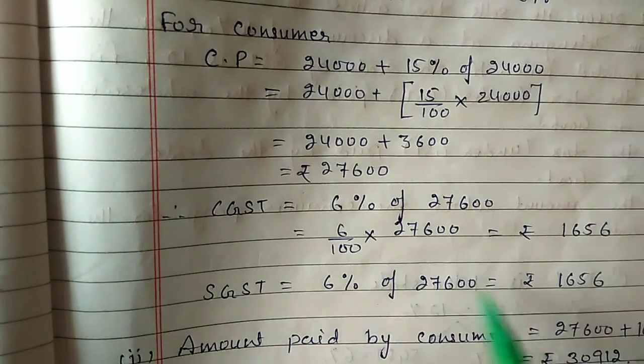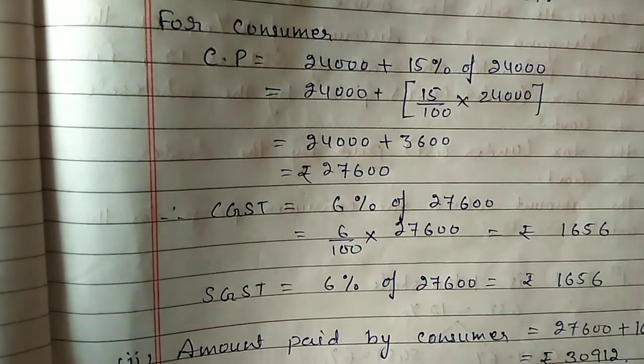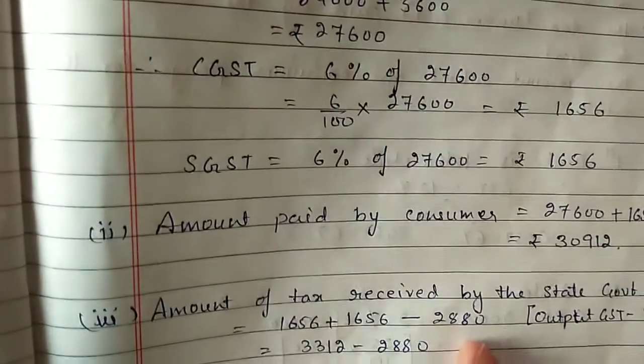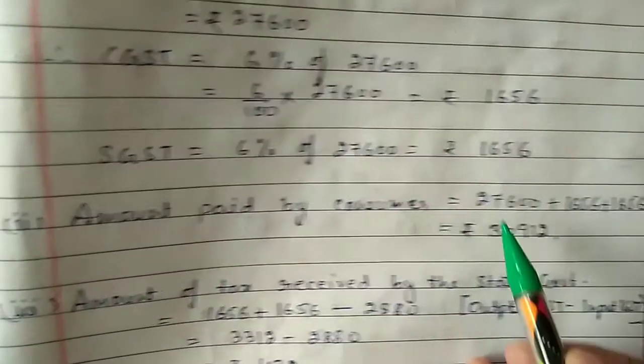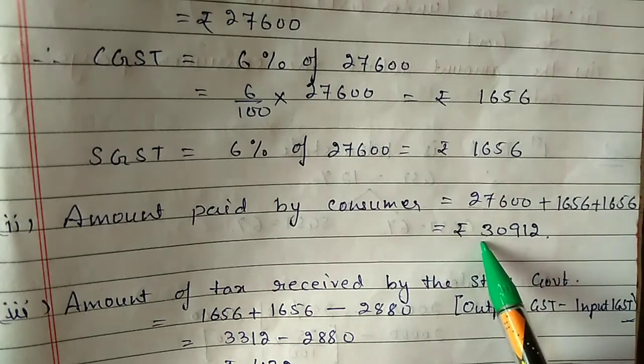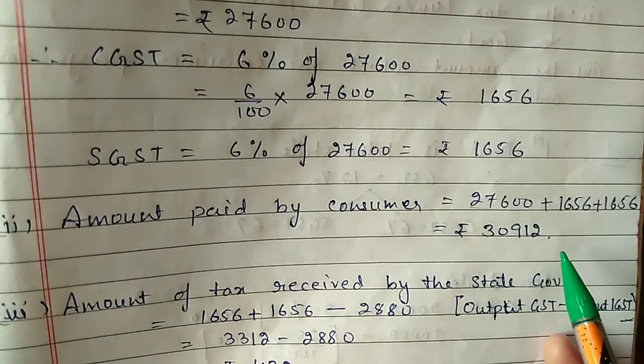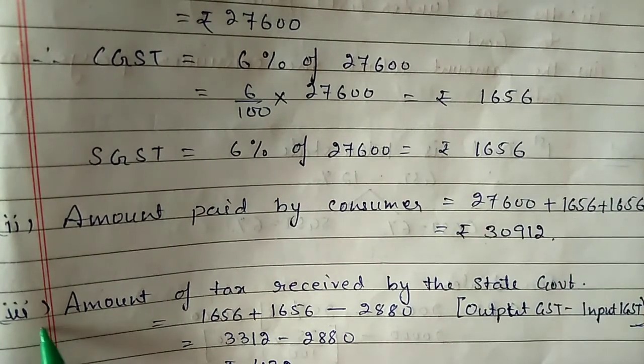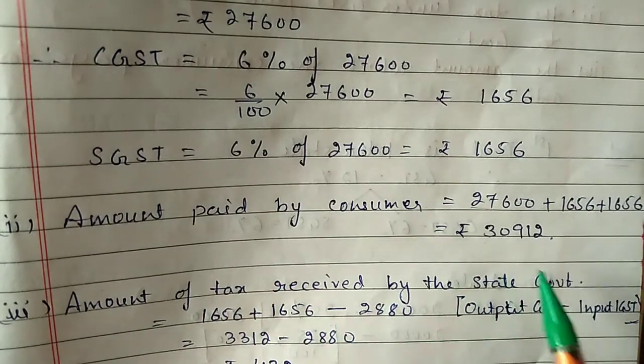Similarly, SGST will be 1,656 rupees. So second part, the amount paid by the consumer will be the cost price plus both the taxes. So total will be 30,912 rupees.